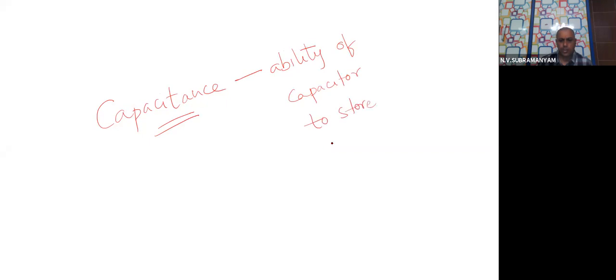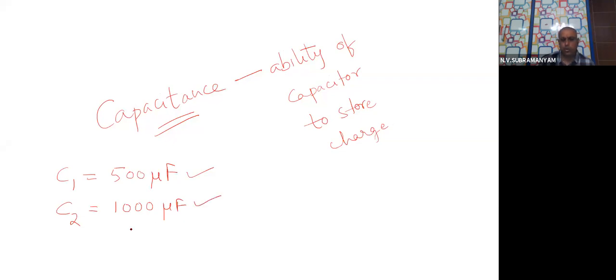So, for example, let us say there are two capacitors. One capacitor has a capacitance of 500 microfarad, where farad denotes its unit, children. Another capacitor has, let us say, 1000 microfarad. Then automatically this means that this one has lesser capacity and this one has more capacity.